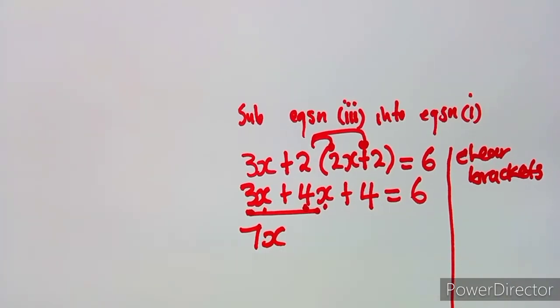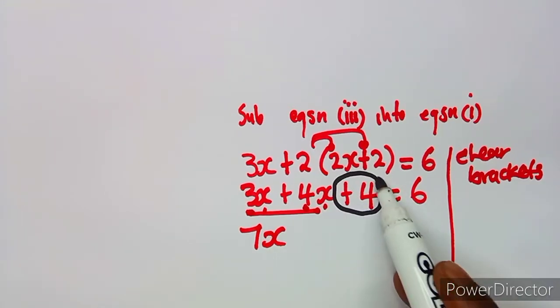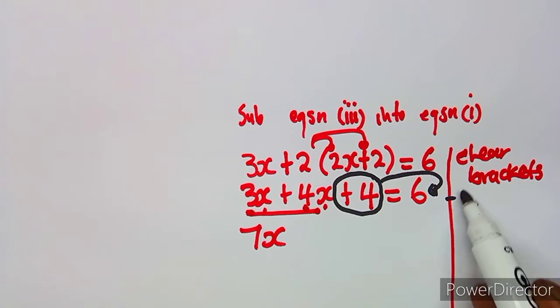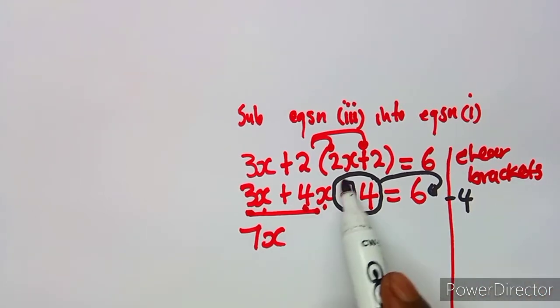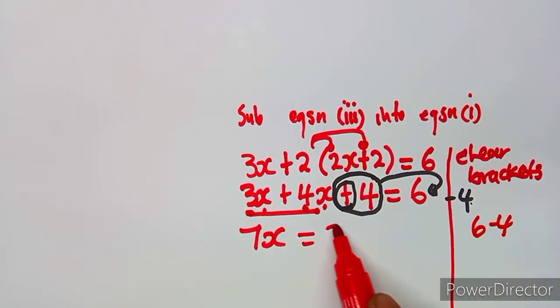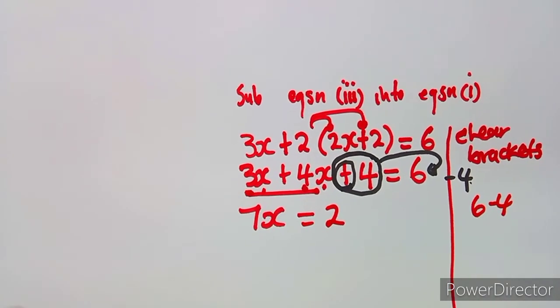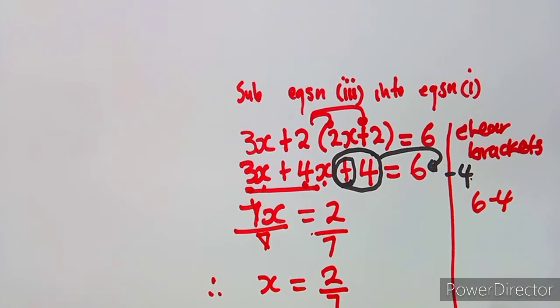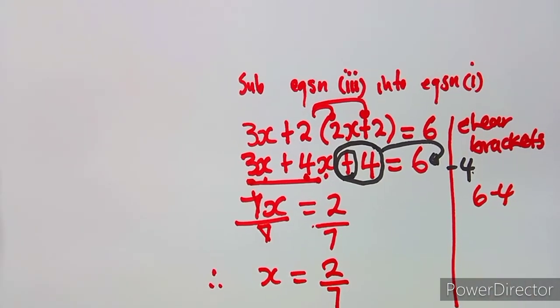I transpose the plus 4 to the other side, and it becomes minus 4. So 7x is equal to 6 minus 4, which is 2. Since 7 is multiplying x, I divide by 7 on both sides. So x is 2 over 7. Therefore, that is the value of x, which is 2 over 7.